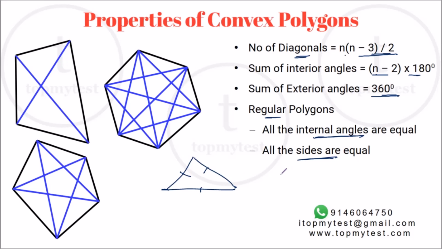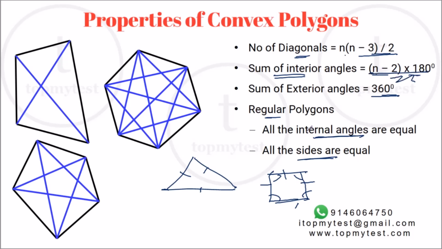For a four-sided figure, a square will be a regular polygon or a regular quadrilateral. All sides are equal, all internal angles are also equal. Now we can extend this relation for interior angles. For regular polygons, since all the interior angles are equal, each of the interior angles will be equal to this divided by n.